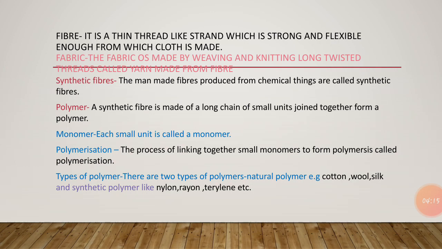Synthetic fiber is made up of a long chain of small units, and that small unit is known as a monomer. So the polymer is a long chain that consists of small units. How will we define a monomer? Each small unit by which the polymer is made. Polymer consists of a long chain of small units, and that small unit is known as a monomer.